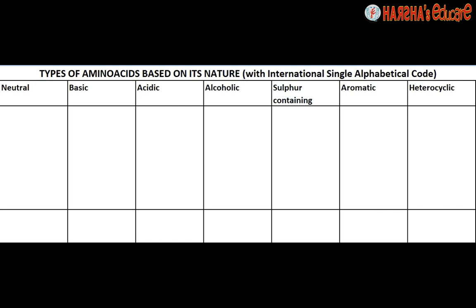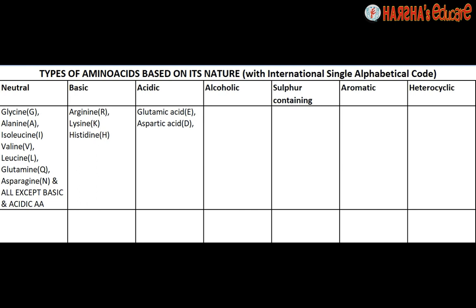Apart from that, depending on the extra groups or side chains present in the amino acids, we can also categorize them into alcoholic, sulfur containing, aromatic and heterocyclic. So it's very important to memorize all the amino acids based on this categorization. So let's begin.